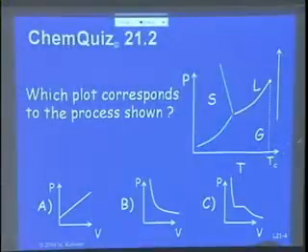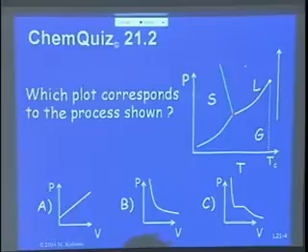So now this is the process here. So what are you doing here? Obviously, there's a temperature and a pressure, and something is going on. This is the process we are doing. And I want to know, if you do that process, which plot is correct? Is A correct, B correct, or C correct? These are pressure over volume diagrams. So which is correct? Think about it and give me your answer, please.